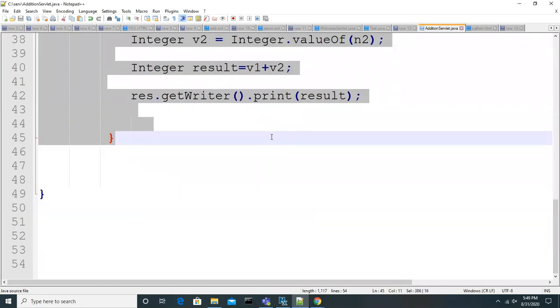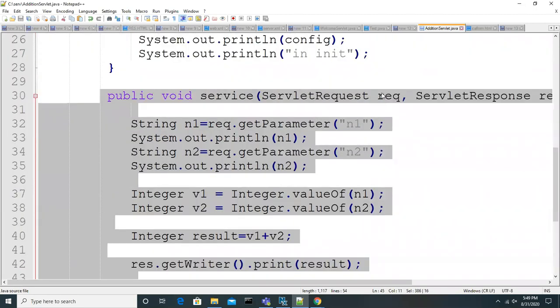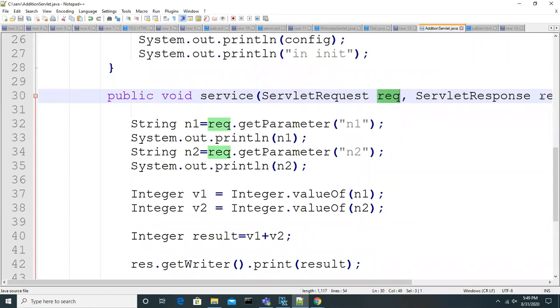Whenever the service method is called by the server, it passes the request object and the response object. Before calling, it creates the objects for these two classes. Whatever data we send from the client, from the form, we can capture from the request object. All the data will be placed in the request object. By using which method, guys? The getParameter method, which will take the name of the field.